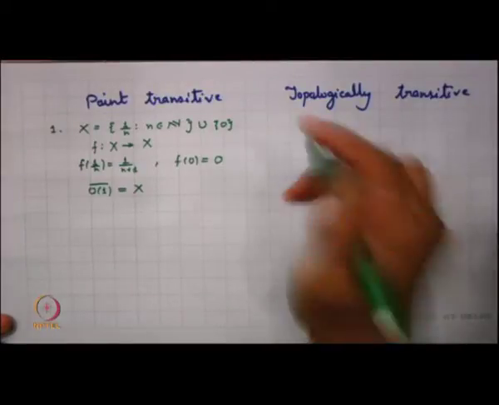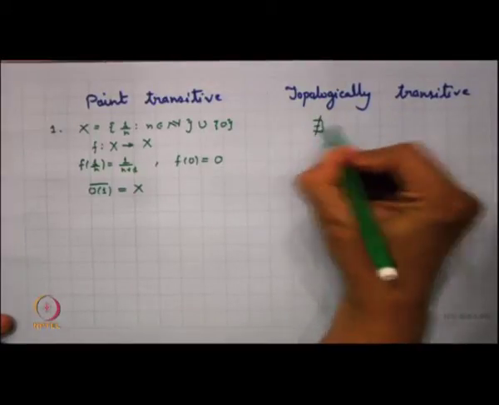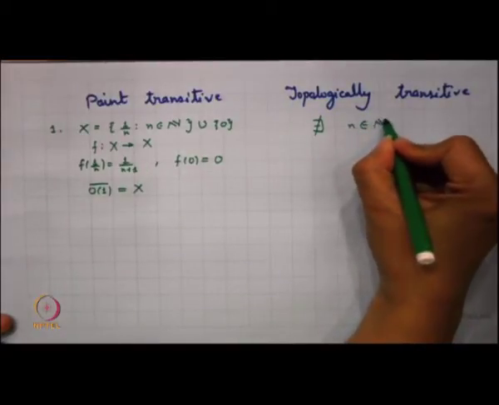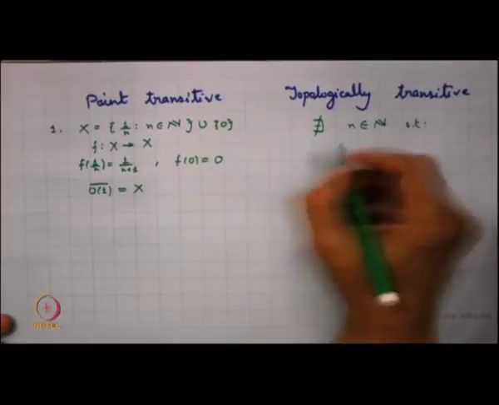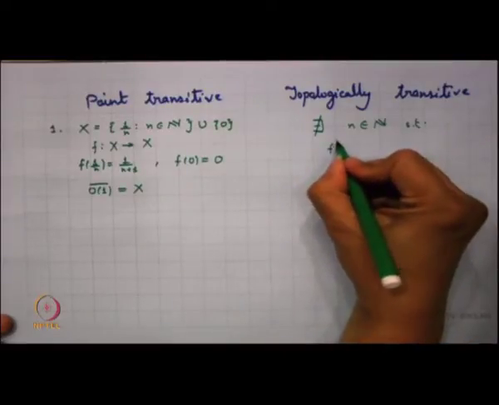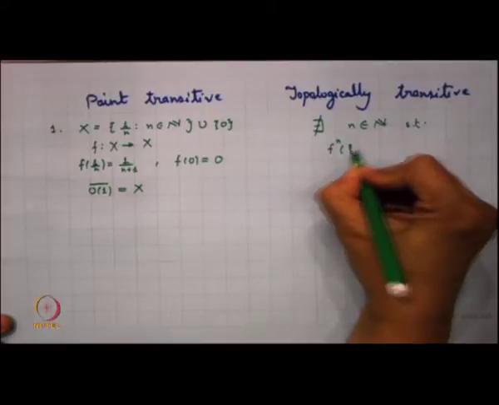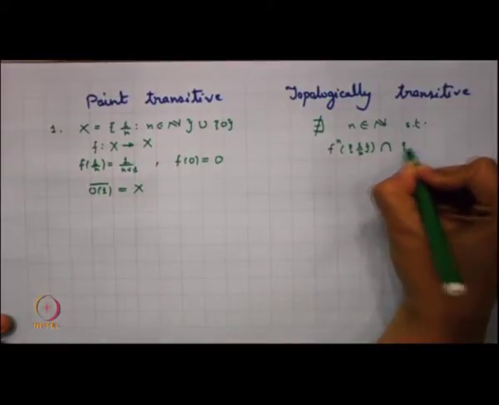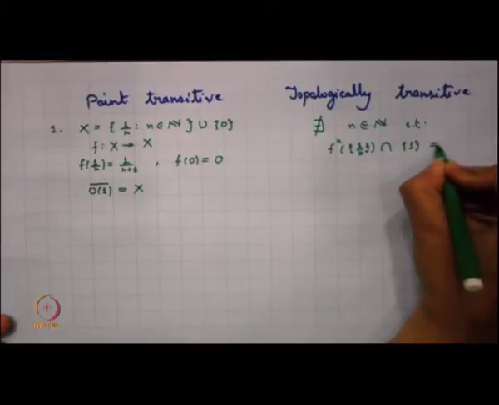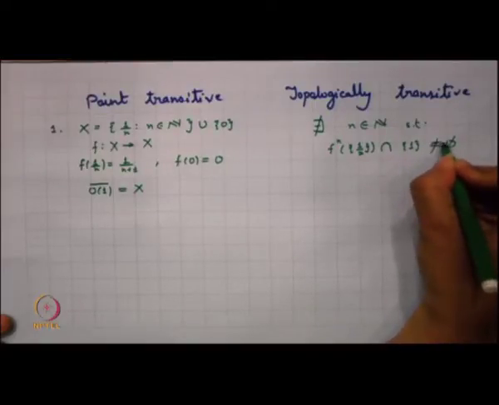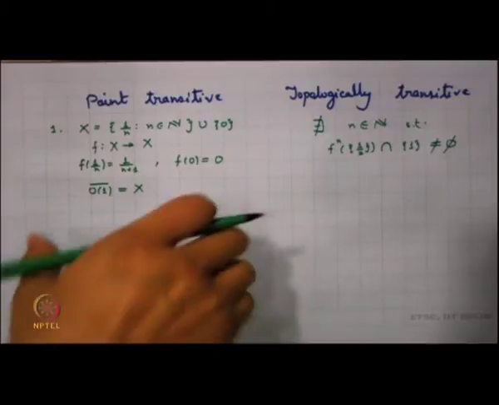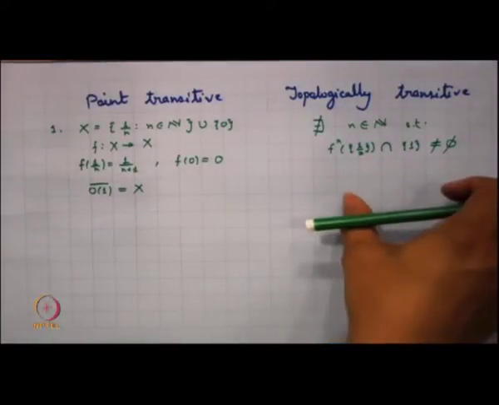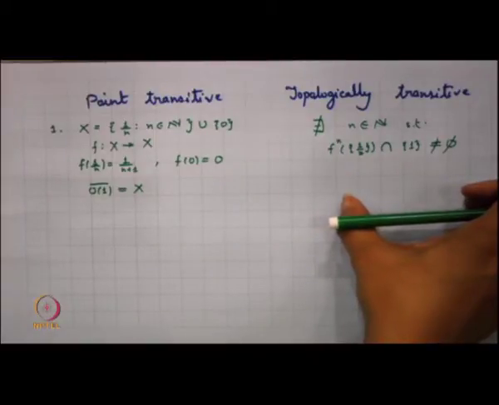So we find that there exists no n, so this system (X, f) is point transitive, but it fails to be topologically transitive.